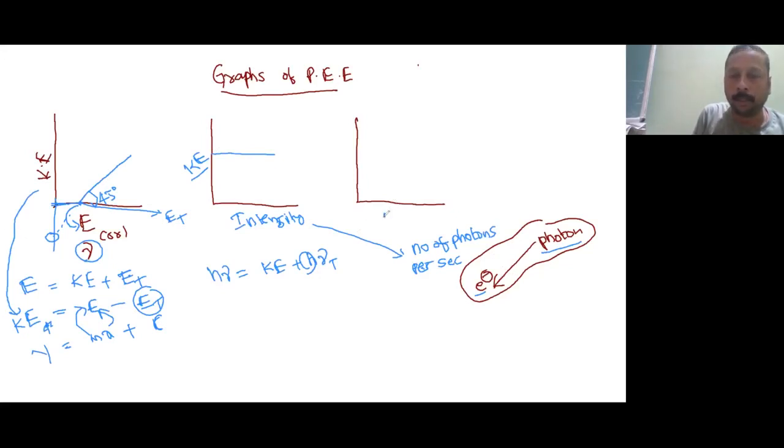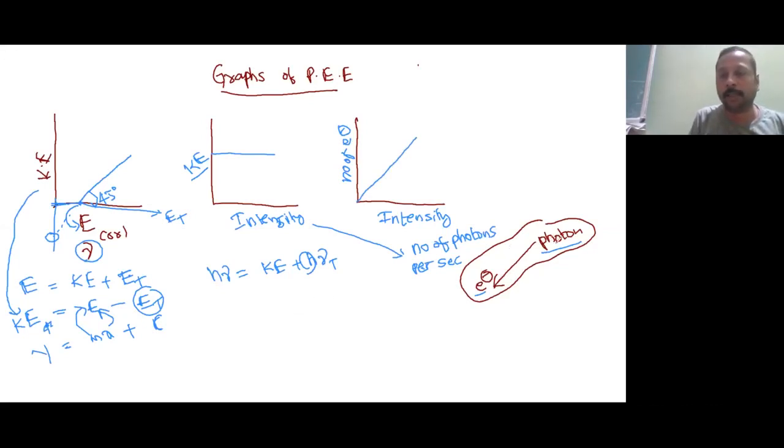Now, the same graph, but here I am taking the intensity only, and on the other axis I am writing the number of electrons. That time, the first thing you should remember is that it will pass through the origin and is directly proportional.